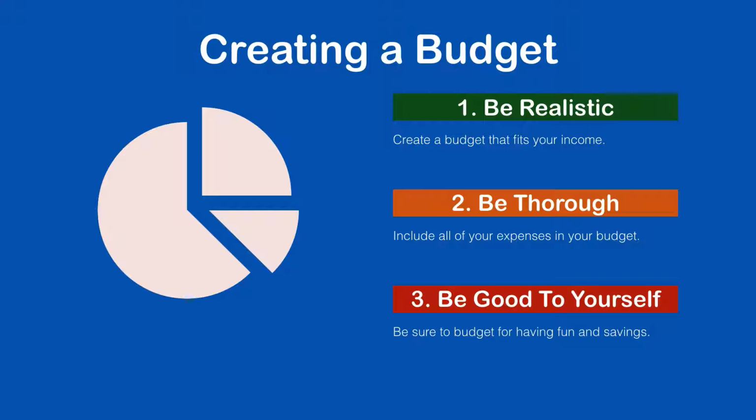When building a budget, remember these three things. 1. Be realistic. Create a budget that fits within your income. 2. Be thorough. Include all expenses in your budget. 3. Be good to yourself. Be sure to include a bit for having fun and also for your savings.